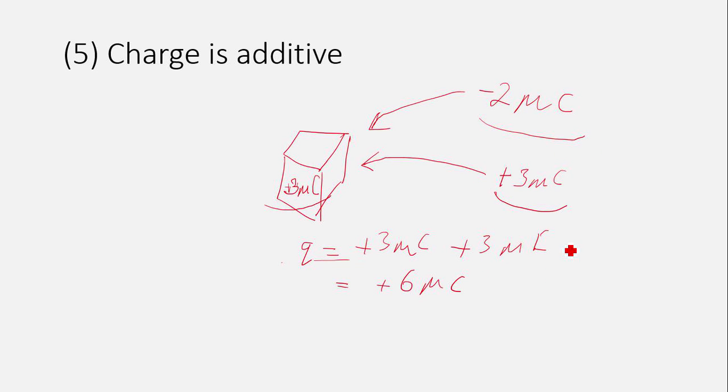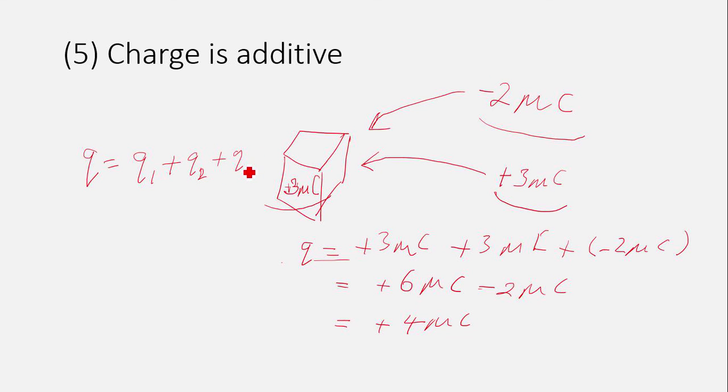That means we will add this here, minus 2 microcoulomb, and the body will have a total of plus 4 microcoulomb charge. This property is known as charge is additive. That means charge can be added. In general, we can write total charge on a body is equal to the sum of the charges available on various parts of the body, and so on.